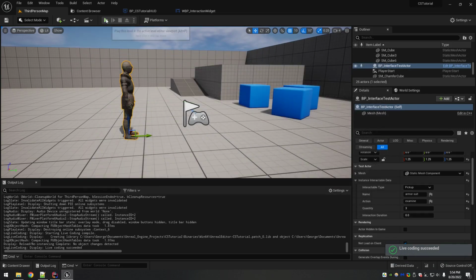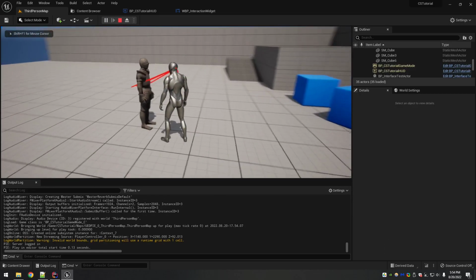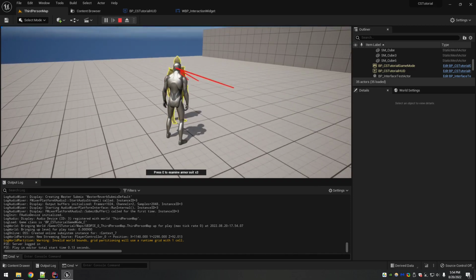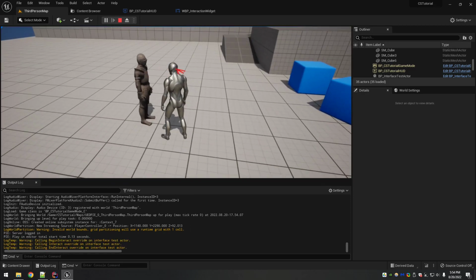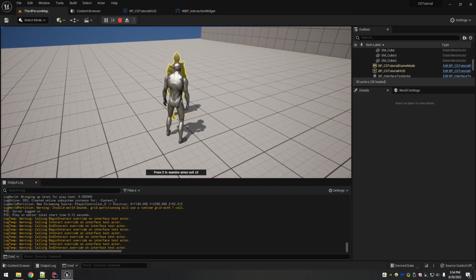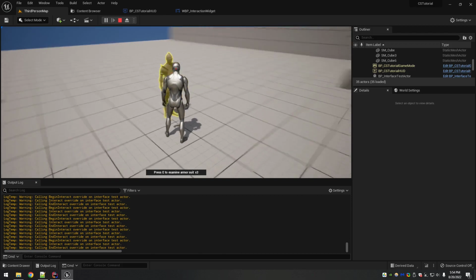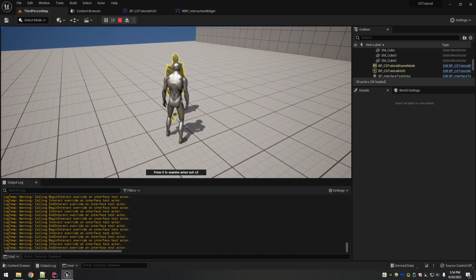All right, so it was successful. Now let's try it. We aim at him, we look away, and there you go. And remember, because we implemented all the interaction functions on the guy, you still get those printouts in the log to show that our interaction is actually working.